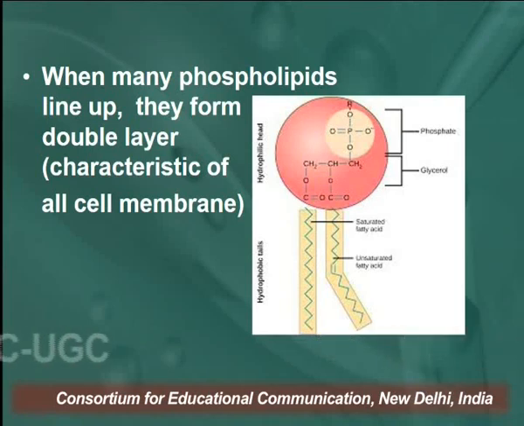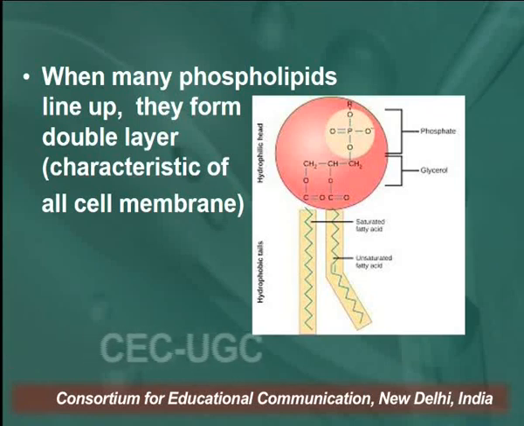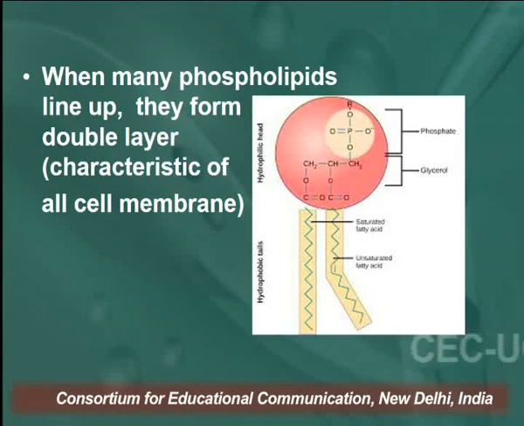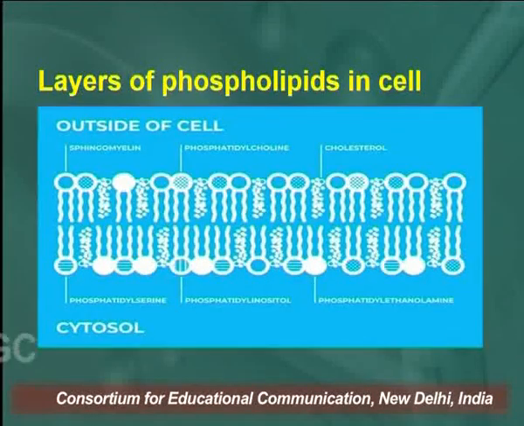So when many phospholipids line up, they form a double layer, and this is also called a bilayer, and this is the characteristic of all mammalian membranes. So this is a layer of phospholipids in our cell. You can see the head is upwards, the head which represents the hydrophilic part is upwards and the hydrophobic part is downwards.